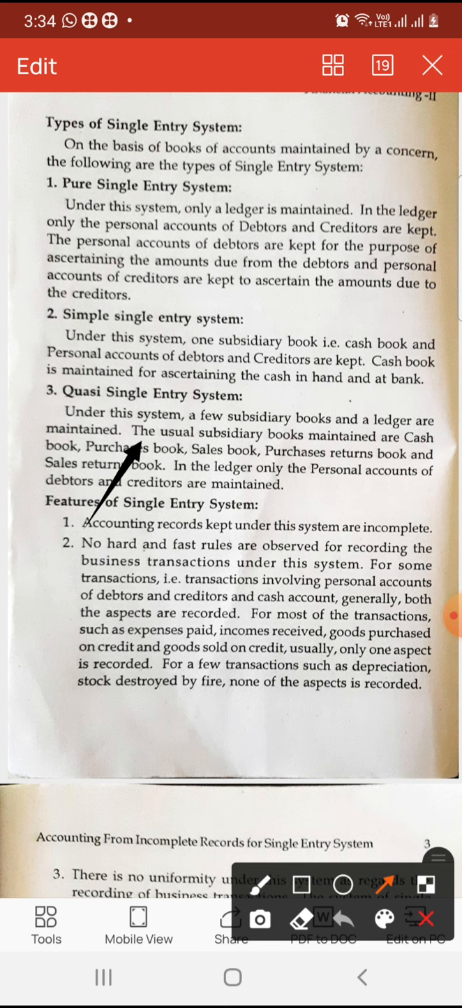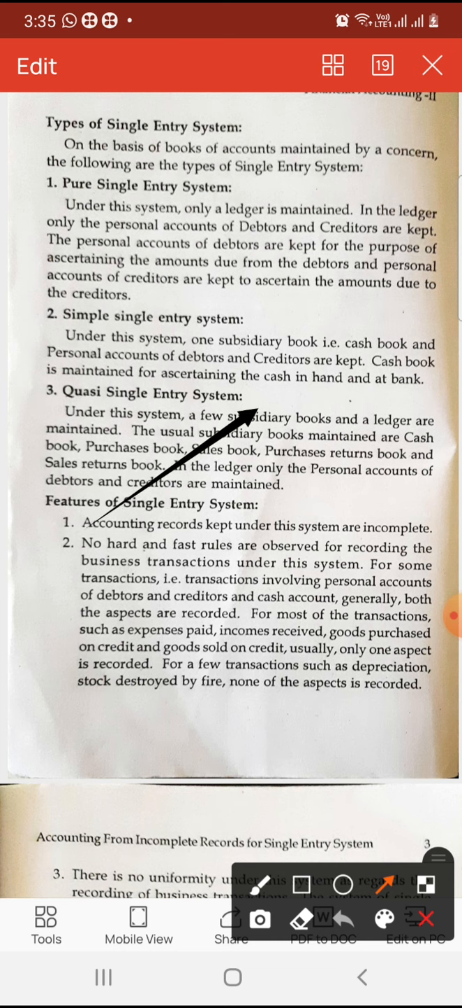Next is the quasi single entry system. Under this system, a few subsidiary books and ledgers are maintained. The usual subsidiary books maintained are the cash book, purchase book, sales book, purchase return book, sales return book, etc. These are the several subsidiary books which are maintained to ascertain the amounts. Do you know what the subsidiary books are? You have the purchase book, purchase return book, and sales book.